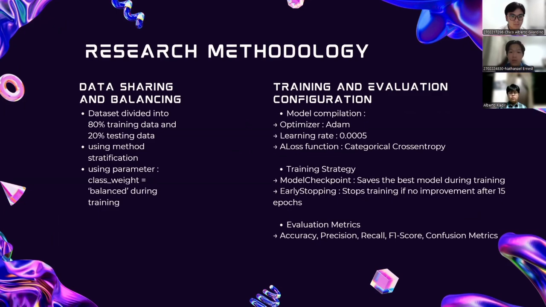As for the training and evaluation configuration, the model was compiled using the Adam optimizer and the categorical cross entropy with learning rate 0.0005. The training process was monitored with model checkpoint, early stopping with the patience of 15, and the reduce learning rate on plateau callbacks. Model performance was evaluated using accuracy, precision, recall, F1 score, and confusion matrix.